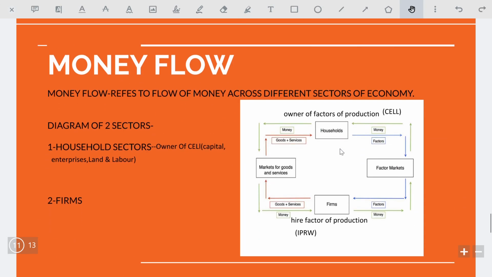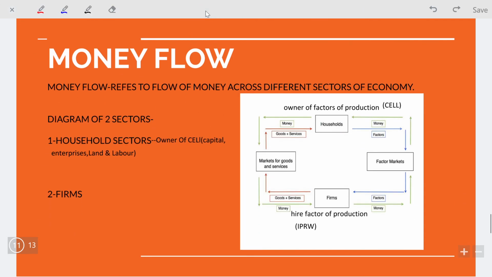Next one is money flow. Money flow refers to the flow of money across different sectors, meaning the household sector and the firms or producing sector.